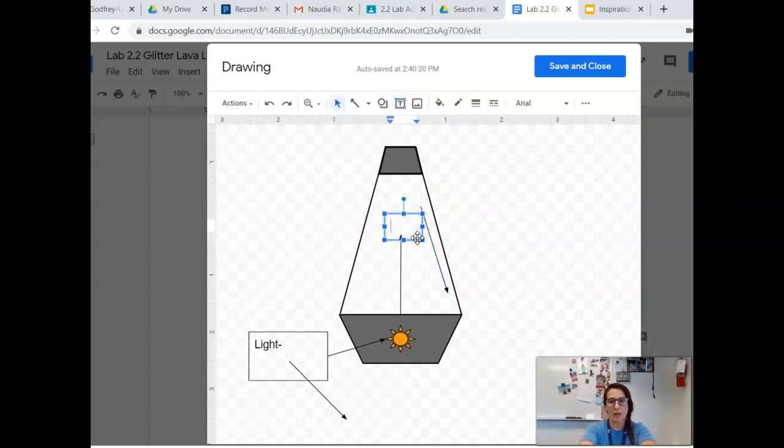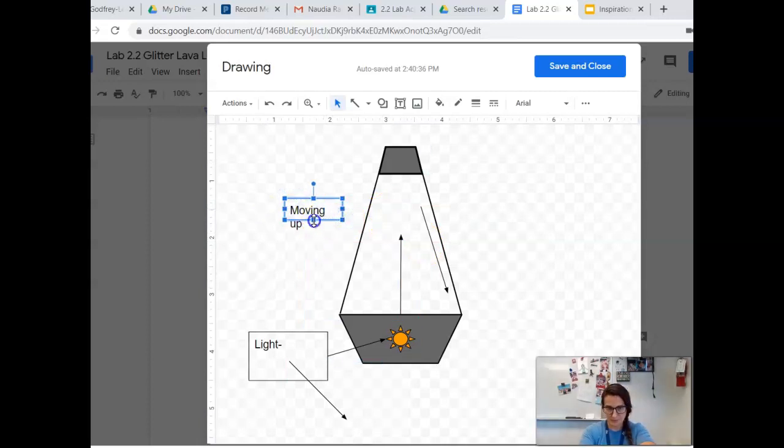This is moving up because... I can't type on this keyboard. Moving up because. So you can put in some explanations and some arrows. And then this is moving down because, and this whole thing works. So it's basically you putting together your explanation diagram.